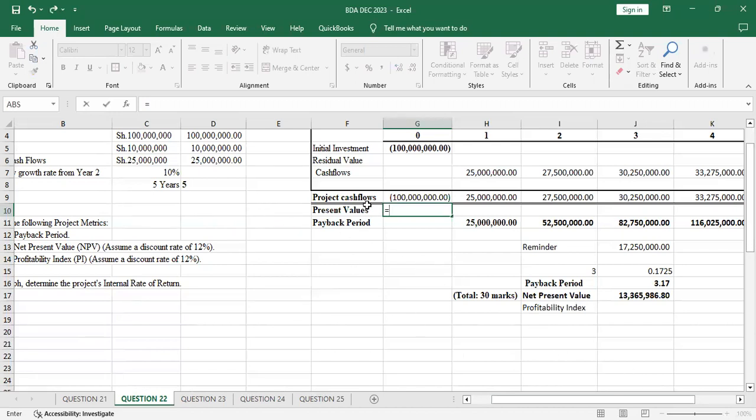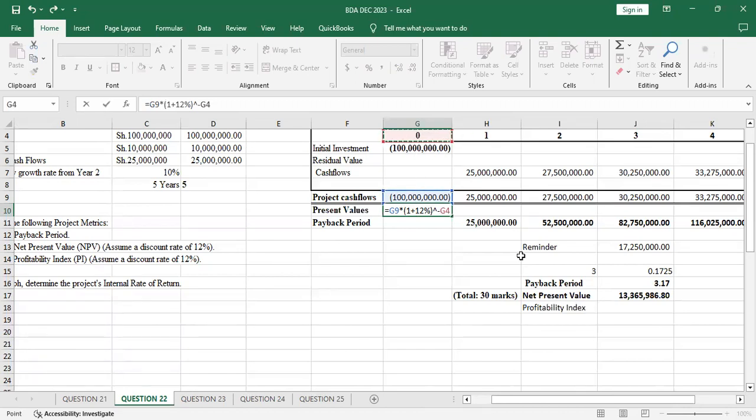So it is always, you take the amount there, you multiply by, you open your bracket, 1 plus the discount rate, which is 12%. You close your bracket, power negative n, which is the amount of years here.